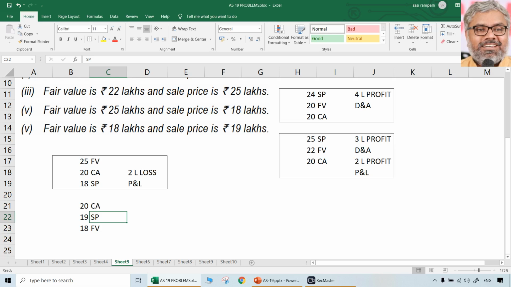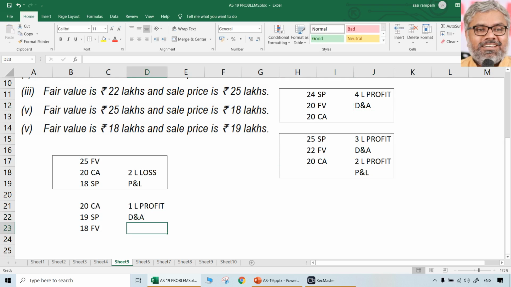So when there is a loss of 1 lakh and the selling price is more than fair value by 1 lakh, can we recognize that loss immediately when the selling price is more than fair value? No, that cannot be done. Which means, according to AS 19, whatever the difference between selling price and fair value, that has to be deferred and amortized for sure. Which means the 1 lakh profit has to be deferred and amortized. That is for sure.